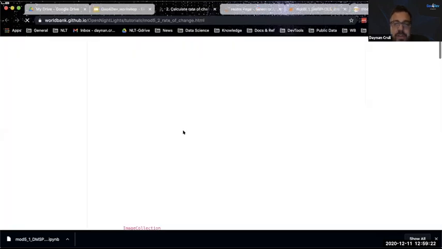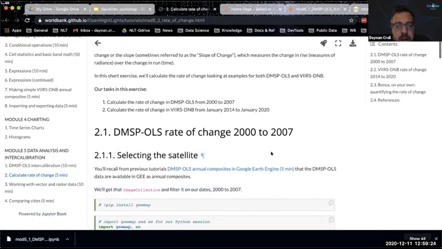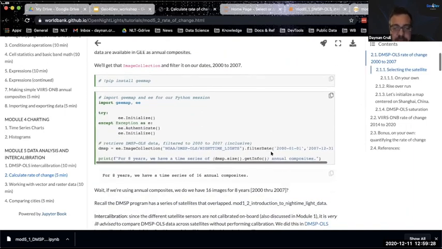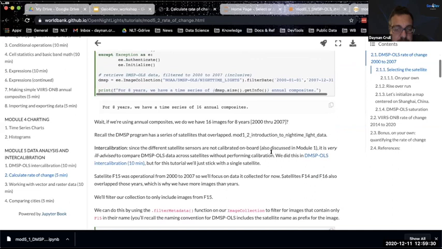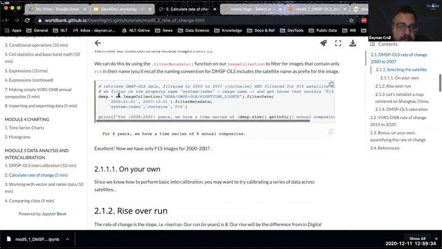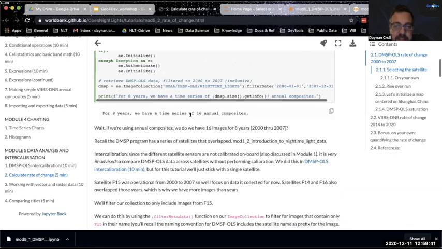Calculating rate of change is another pretty common operation. Again, I'm not going to actually execute this, but I am going to walk through it. Again, this tutorial is available. One thing, if you're looking at DMSP and we pull the collection for, let's say, 8 years from 2000 to 2007, you'll notice that you get 16 composites. Again, that's because we have multiple satellites.